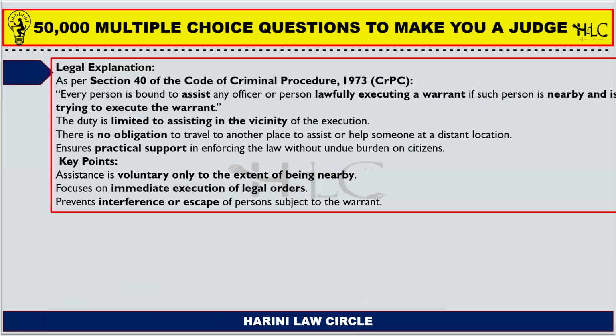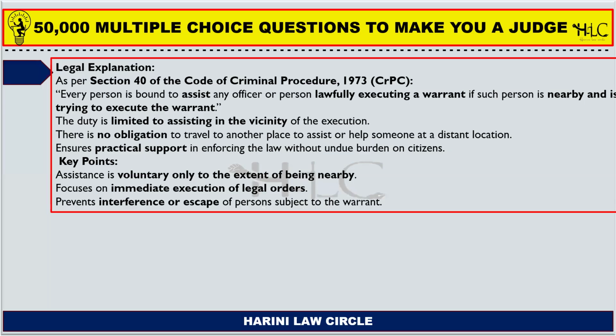Section 40 of the Code of Criminal Procedure states that every person is bound to assist any officer or person lawfully executing a warrant if such person is nearby and is trying to execute the warrant. So the duty is limited to assisting in the vicinity of the execution. There is no obligation to travel to another place to assist or help someone at a distant location.